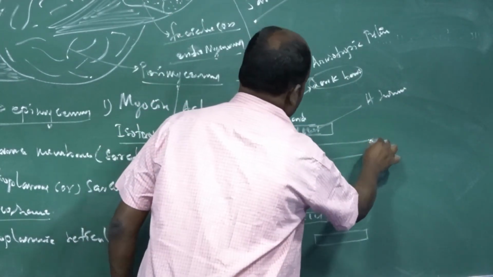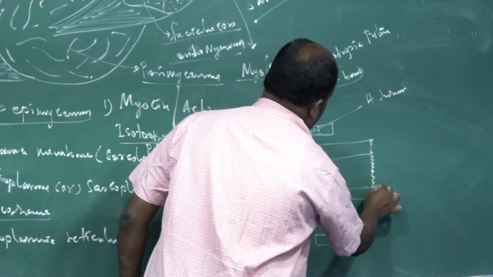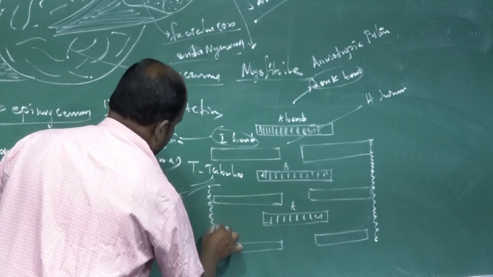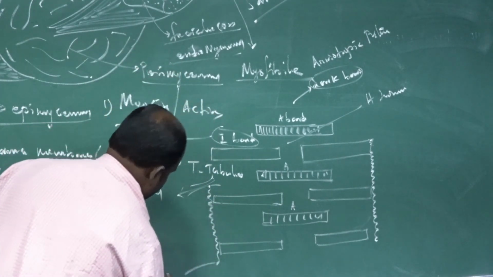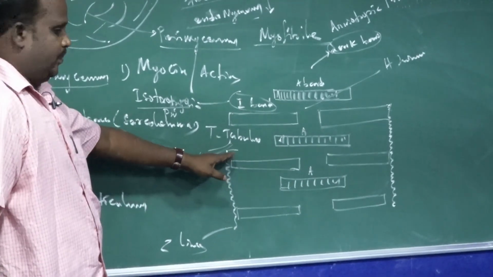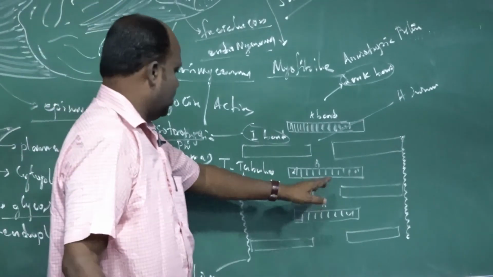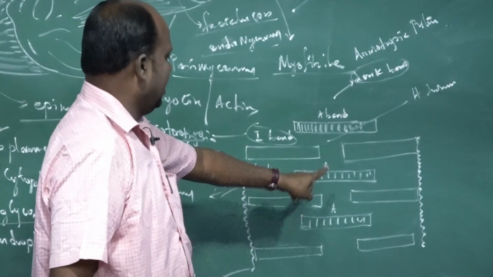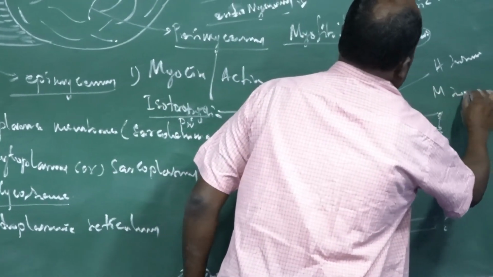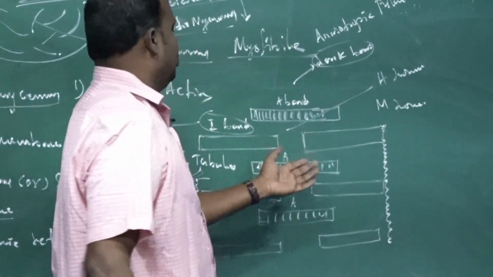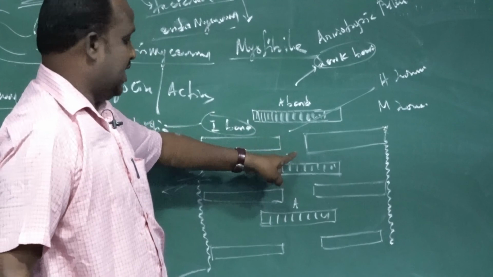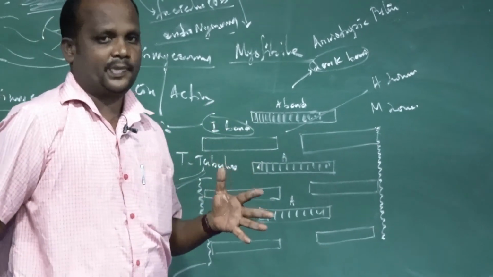Between the two A bands, in the center, the presence of that is the M line. What is the name? M line. The M line is formed by the T tubules. Between the A band and the I band, that is called the J line or M zone. M zone means clear space. That is the structure of the sarcomere.